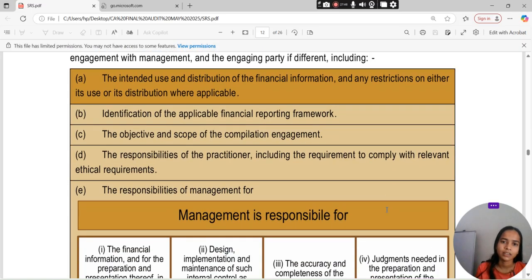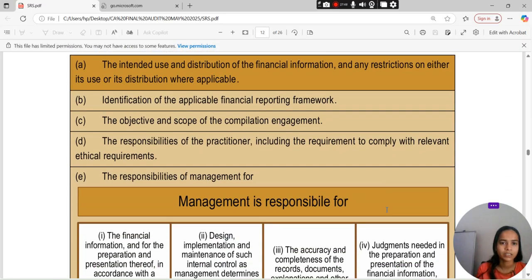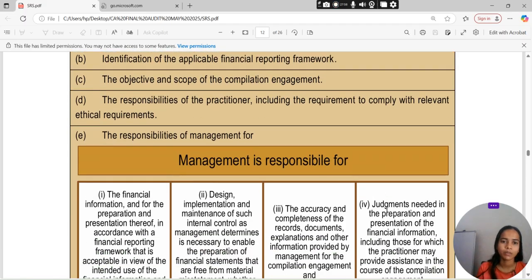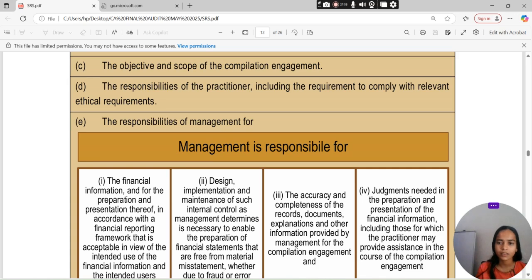Identify the applicable financial reporting framework, the objective and scope of the compilation engagement, the responsibility of the practitioner, including the requirement to comply with relevant ethical requirements, and the responsibility of management for. Now, what is management responsible for?